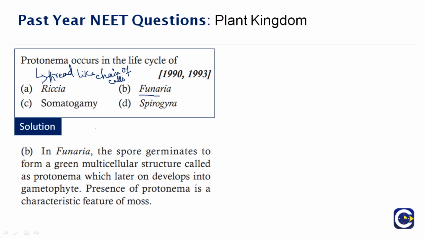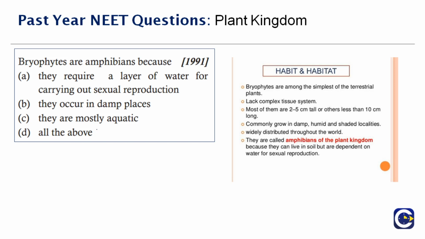Okay, so what is protonema? They are thread-like chain of cells that forms the earliest stage of the life cycle of mosses. So this stage is either present in liverworts or mosses. The correct answer to this question is Funaria. Okay, now let's move to the next question.